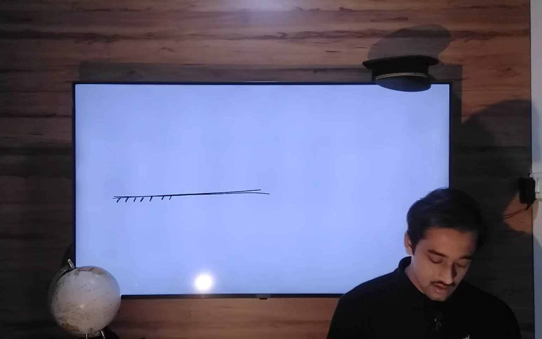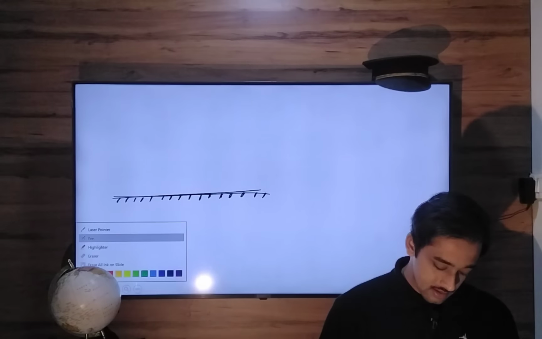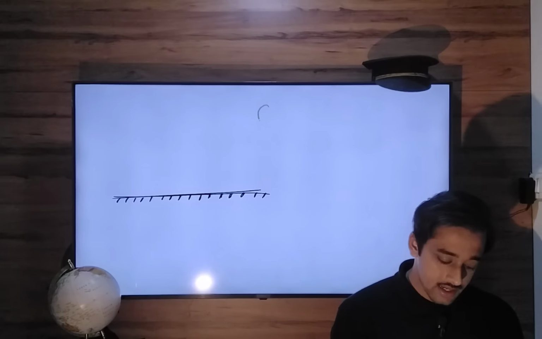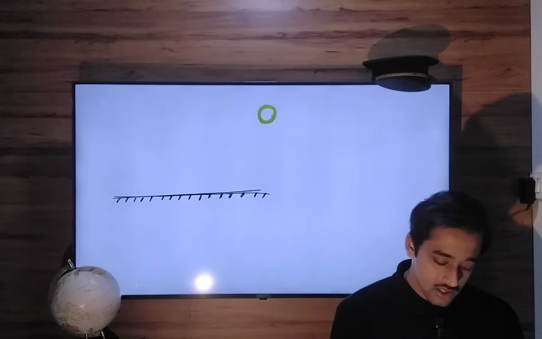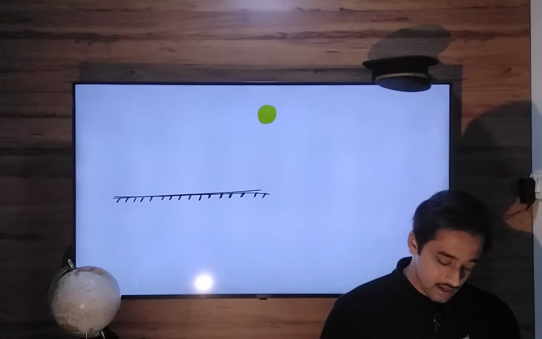Let's draw this. This is your land surface. And then we have solar heating happening on this land surface.